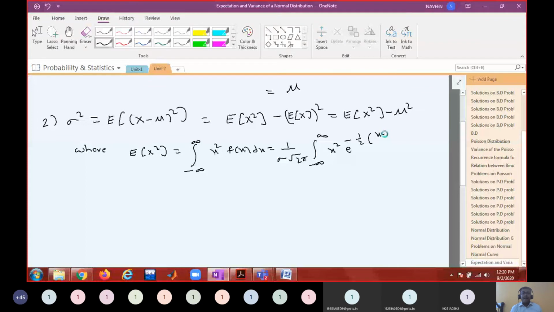Okay, and you get some expression for this and substitute in the original formula.